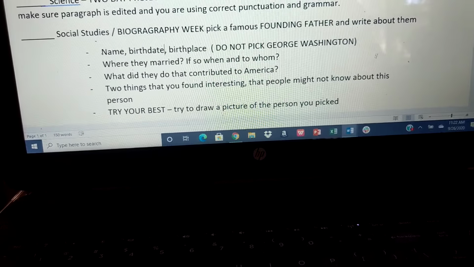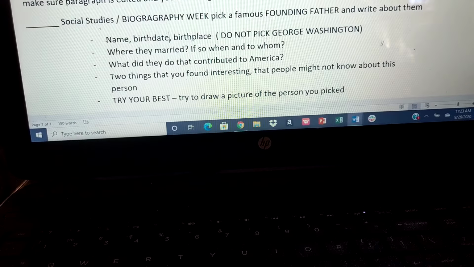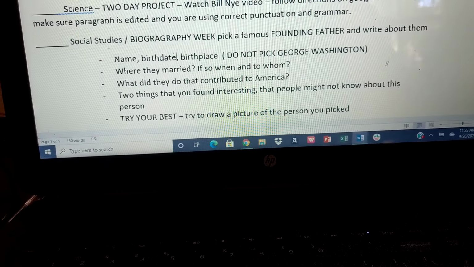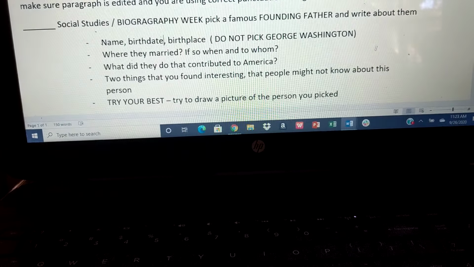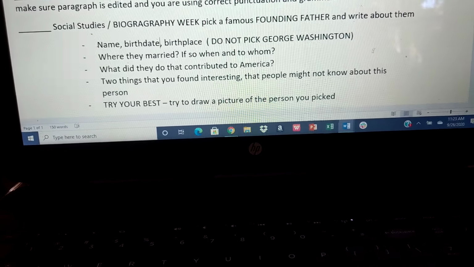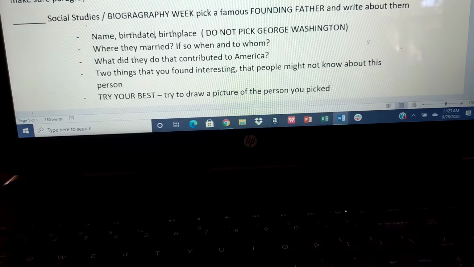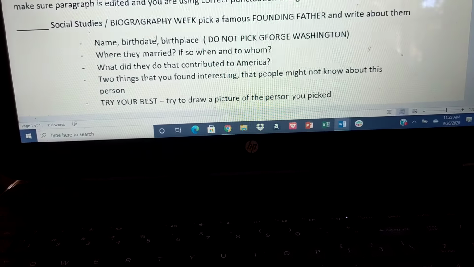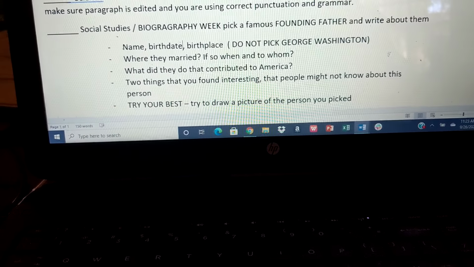So this is what you're going to do today for this week. The whole week you have, I want a beautiful, beautiful paragraph, and then for fun, now if I showed you my drawing, you'd laugh. I cannot draw, but try your best to draw a picture of your founding father. Try your best. You can make it however you want, okay? You can cut out little pieces of magazines and try to make a picture. You can trace it. You can blow it up on your screen. You could do a portfolio, whatever you want to do.